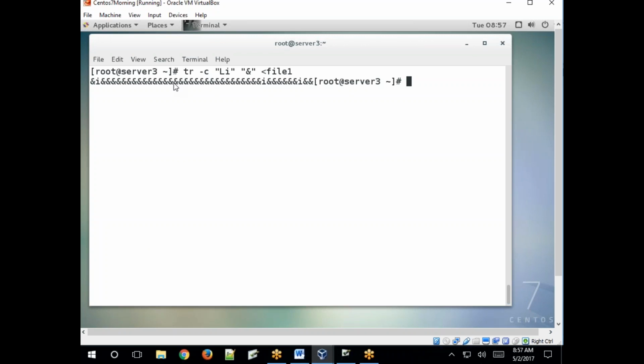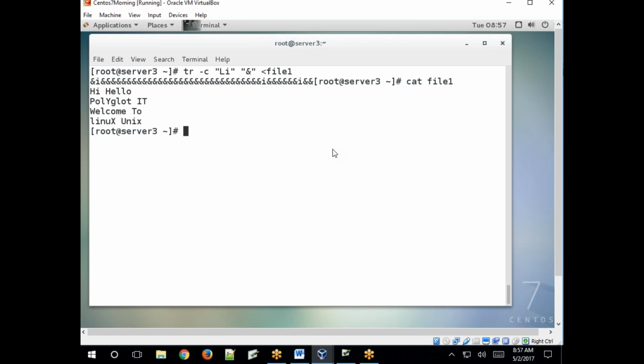So the ampersand symbol is added. Okay. So remove spaces and except the characters I also. So there is no capital L, right? So in our file, see file 1, is there any capital L? No, there is no capital L. Only I is there. Except I.